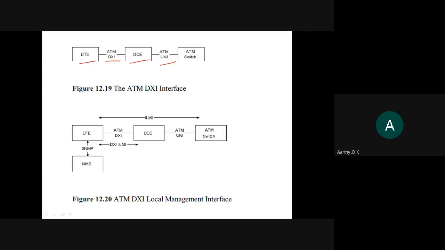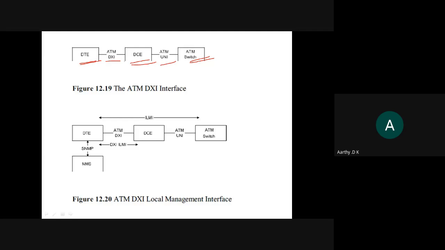DTE can be either a hub or a router, and then DCE will be the interface between your hub or router and your ATM switch. So this DTE can be your hub or your router, and you have the ATM switch on the other end. This DCE acts like an interface between your hub and your ATM switch.